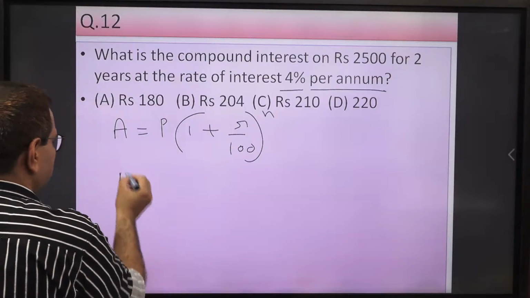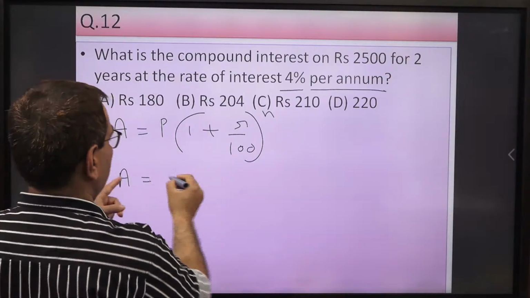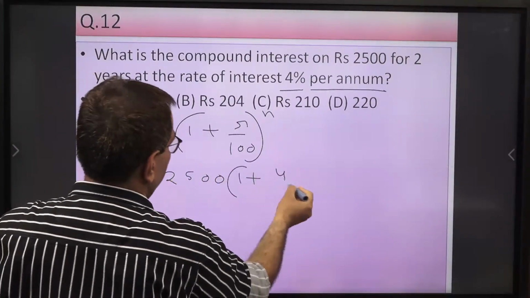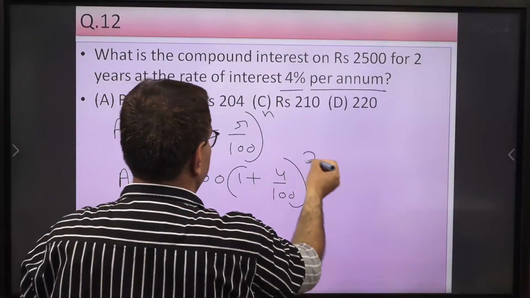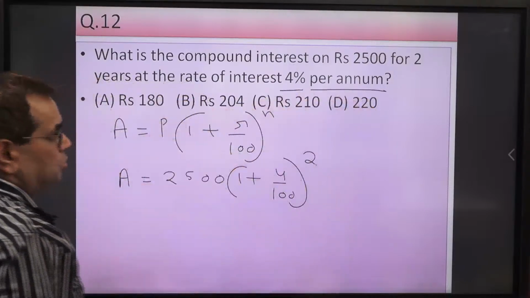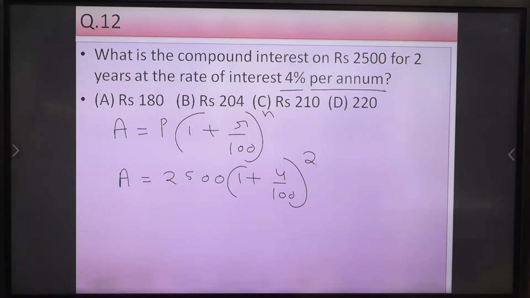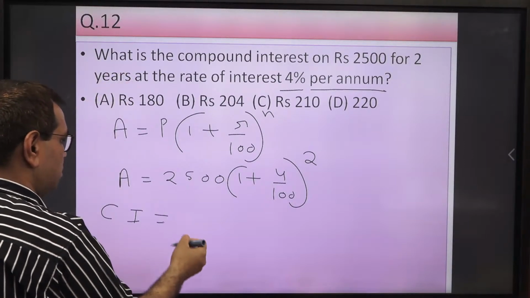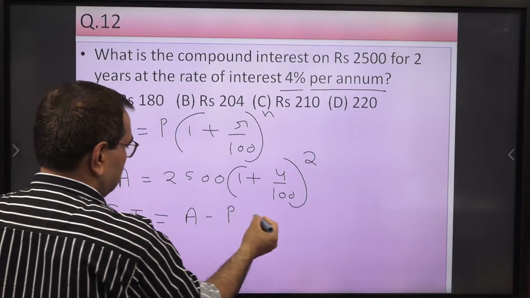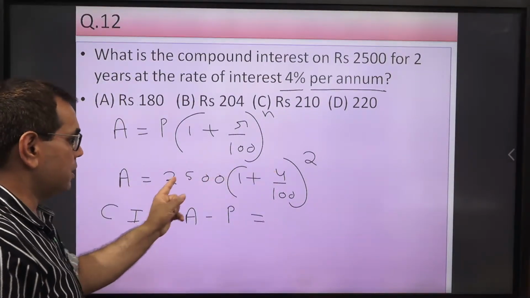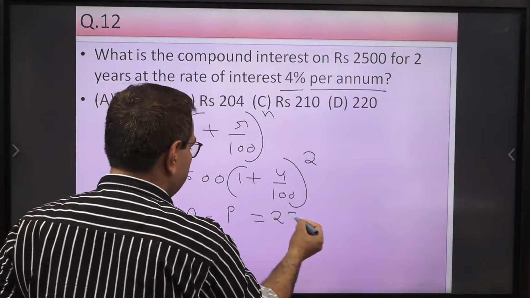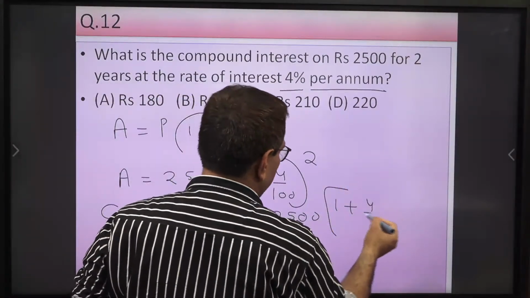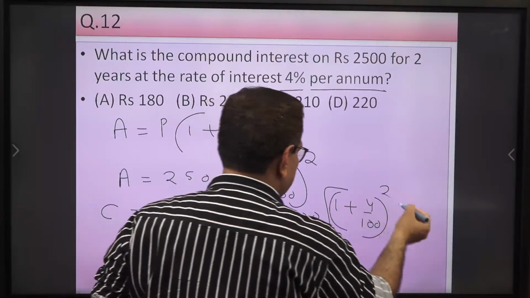So this amount will be equal to principal, that is 2500, into 1 plus R, that is 4 upon 100, to the power 2. N is equal to 2 years. Okay, so this will be the formula for amount. But they are asking compound interest. So what is compound interest? Compound interest is equal to amount minus principal. So this minus 2500. So let us take 2500 common. If we take 2500 common, we get 1 plus 4 upon 100 whole square minus 1.